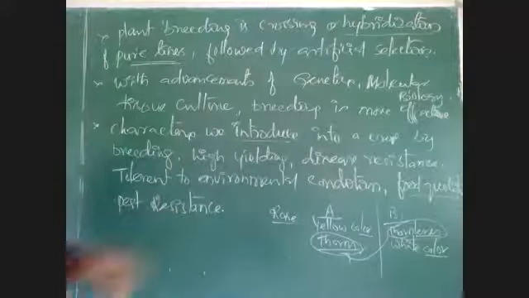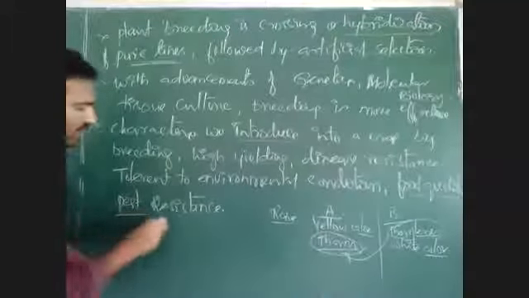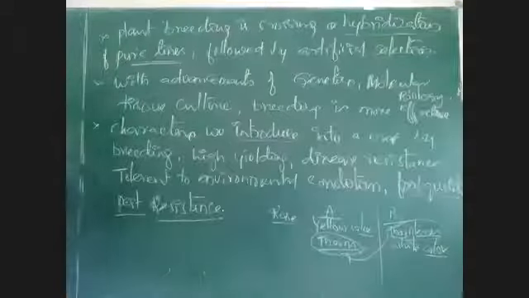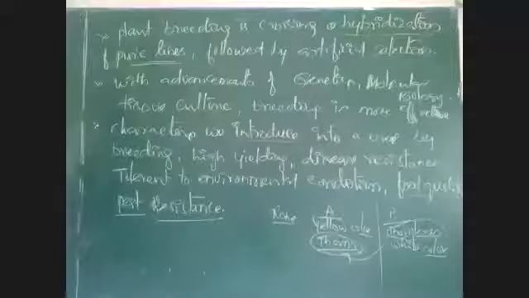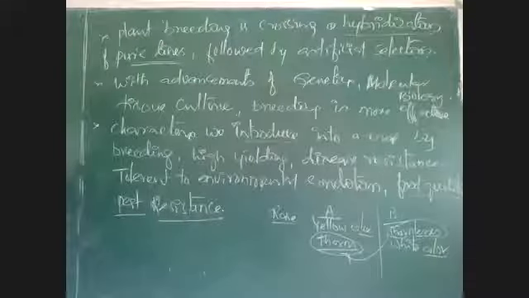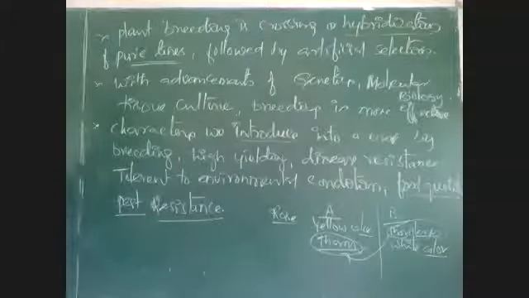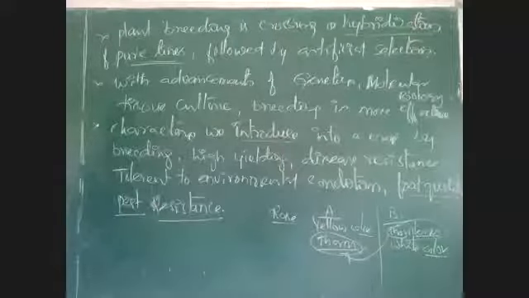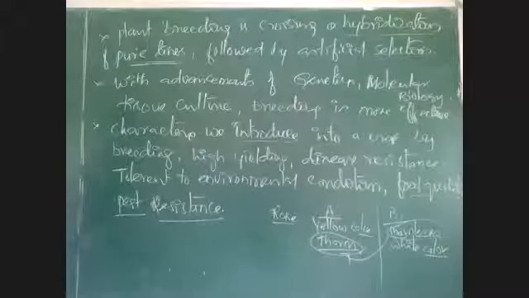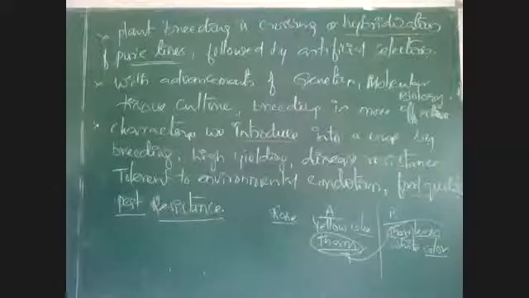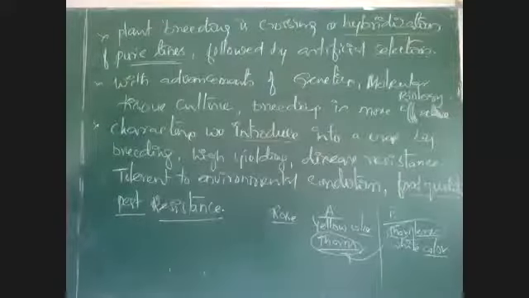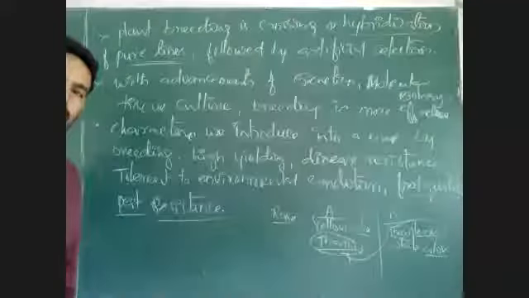Like that, food quality is one thing, and pest resistance is also one thing. What is pest resistance? Some insects and pests may infect the crops, and that may decrease the yield. Nowadays we came to know that some grasshoppers are coming to India.